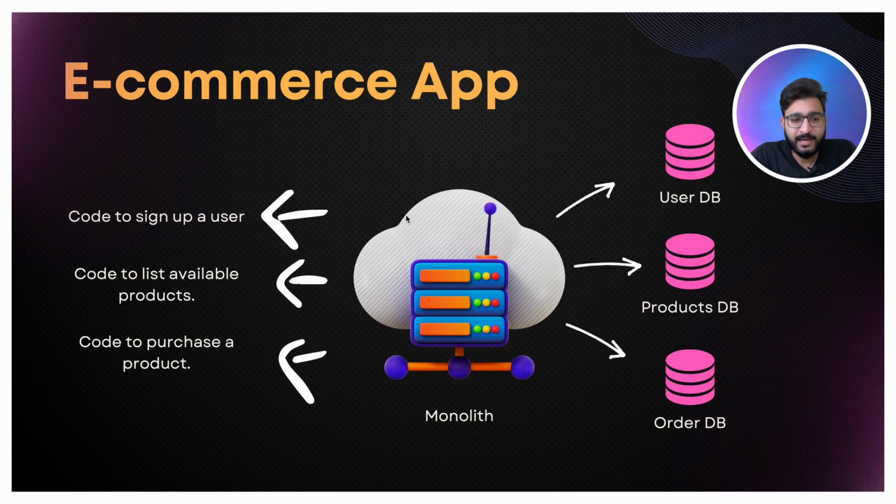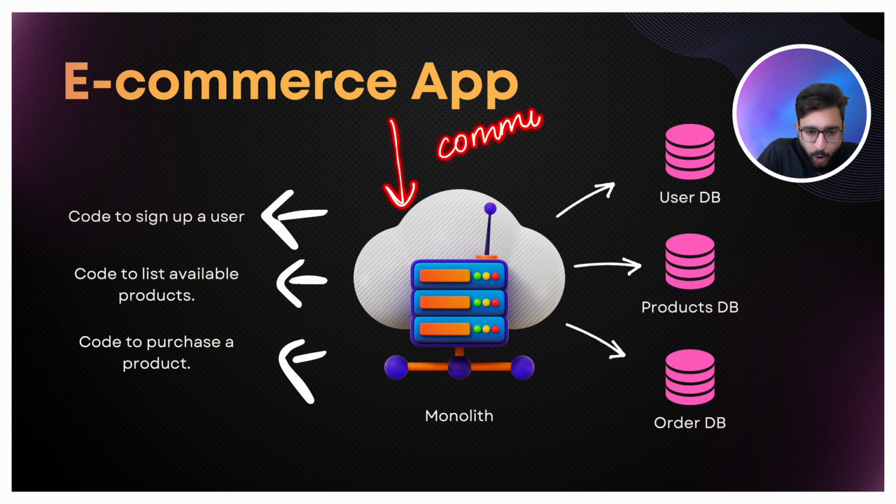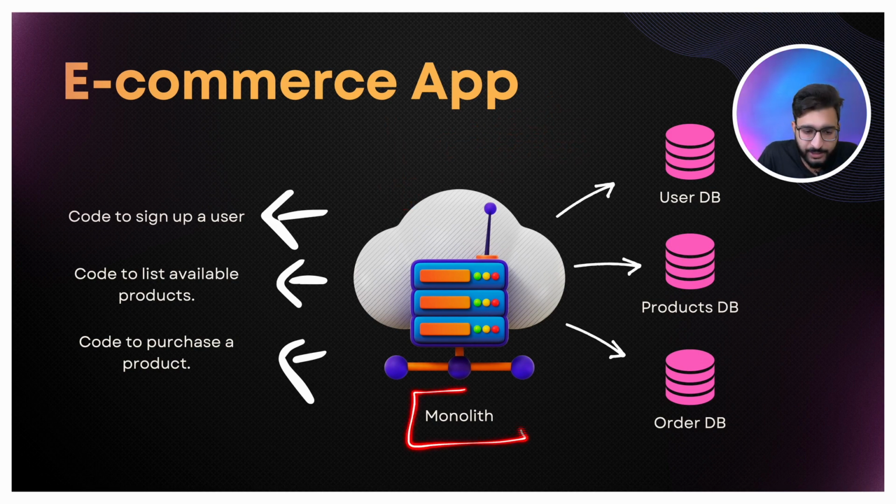So here I'll be taking an e-commerce app example, right? So say for example, this is a common repo, or I should say that it's a mono repo. So when we talk about mono repo, that means it's a monolith architecture, right? That means the entire code base of an e-commerce app is within a single service only, right? It's a single service which is handling everything, which is handling, let's say, payments, which is handling, let's say, order management system, which is handling, let's say, user authentication and authorization, everything, right?